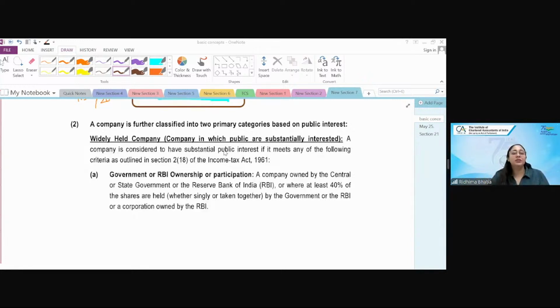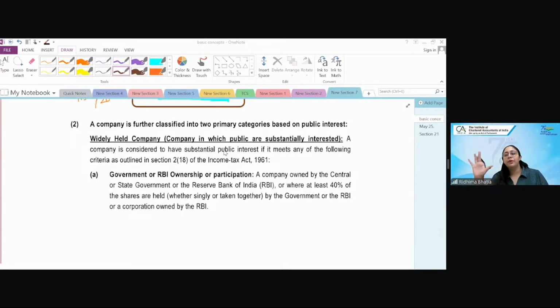इसको हम कहते हैं क्लोजली हेल्ड कंपनी और वाइडली हेल्ड कंपनी. Closely held और widely held companies. Now, why is this important? Again, certain provisions, like section 2(18) of the Act, are there for closely held companies. Some benefits are there for widely held companies. So we have to see as per that.